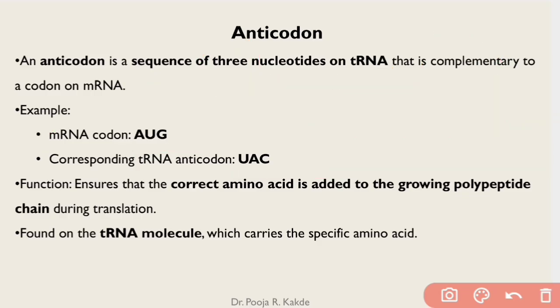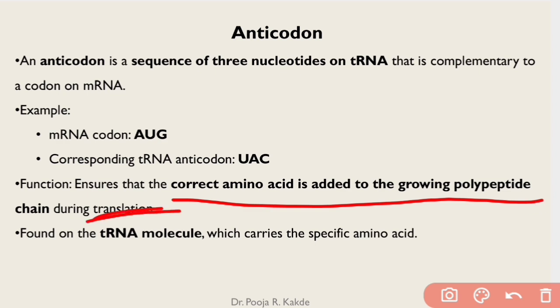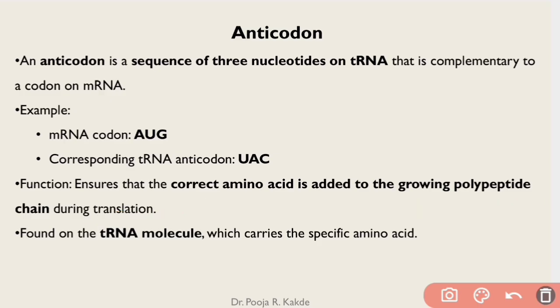What is the function of this anticodon? It ensures that the correct amino acid is added to the growing polypeptide during translation. It is found on the tRNA molecule. What is the role of this tRNA molecule? tRNA is transfer RNA. It transfers specific amino acids. So this was all about the basic concepts of DNA and RNA.